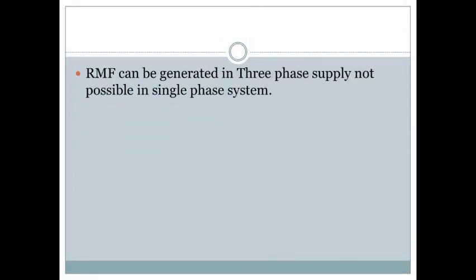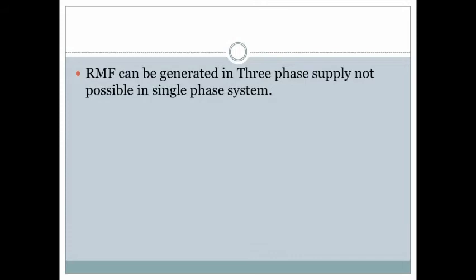The next advantage is that the RMF generated in three phase supply is very convenient. Very convenient means basically the three phase system will generate a rotating magnetic field. For the time being, please remember the term rotating magnetic field.